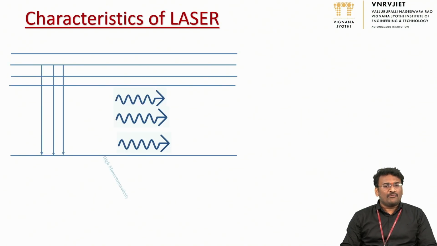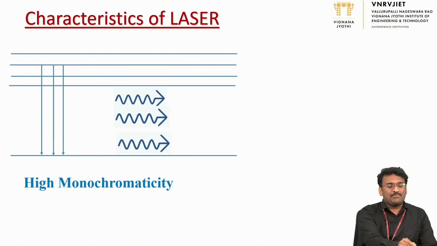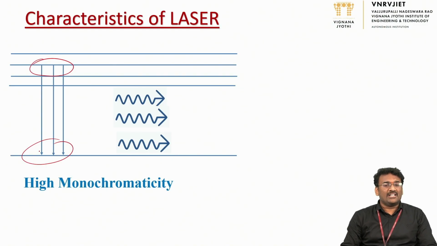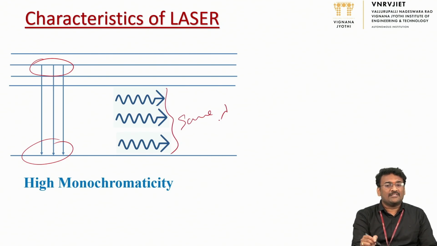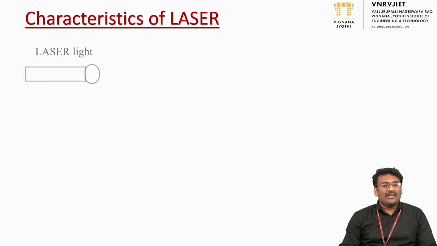Now, the first one we said is high monochromaticity. Why does the laser have high monochromaticity? Because in the case of a laser, de-excitations happen between the same energy states. Because of that, they have high monochromaticity, meaning all the photons here will have the same wavelength. That leads to high monochromaticity.